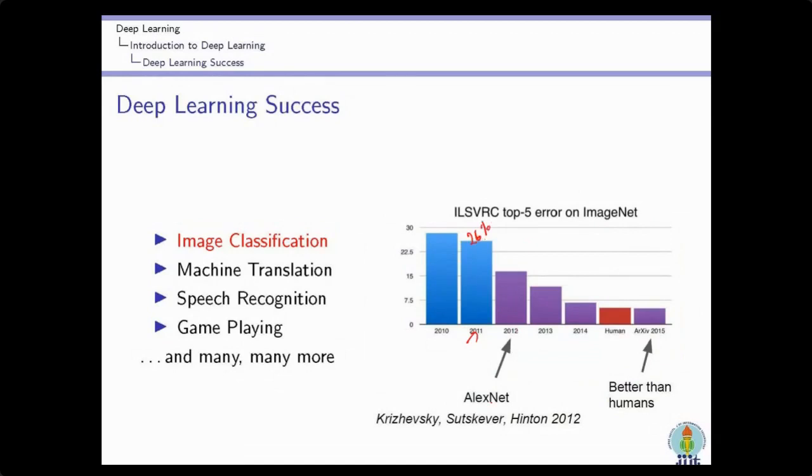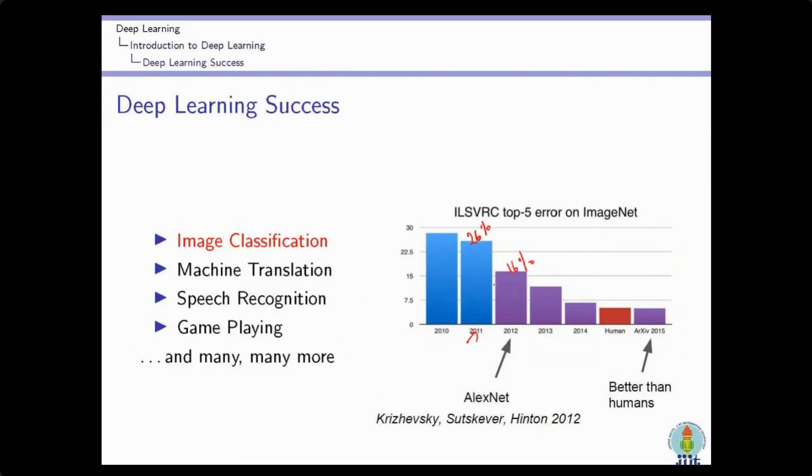But in 2012, the first deep neural network was proposed in this competition. Basically, deep learning is not a new technology; it is an old technology from the 1990s. But in this competition, the first model proposed, in 2012, was known as AlexNet. And you can see a 10% decay is observed. The error rate is approximately 16% over here. So there is a decay of 10% in the error rate.